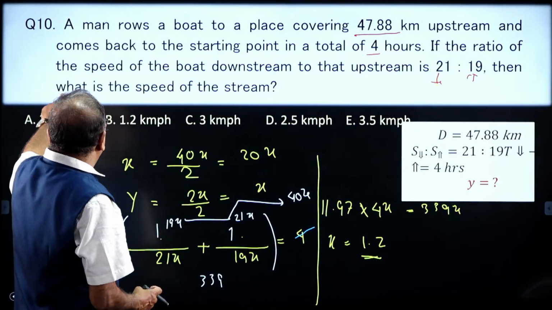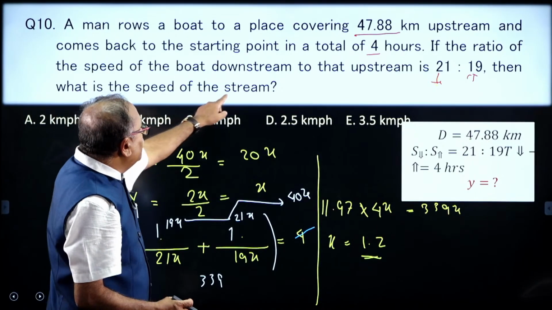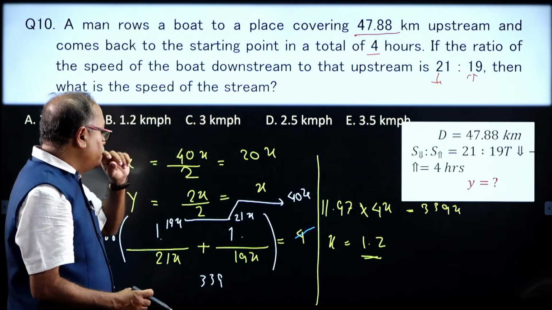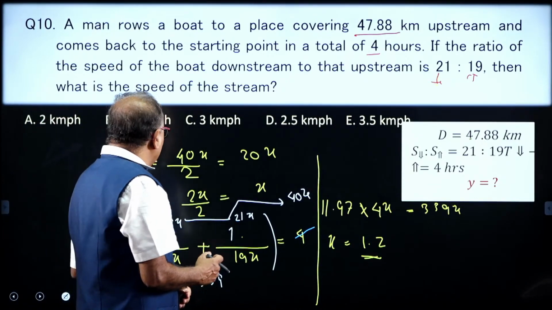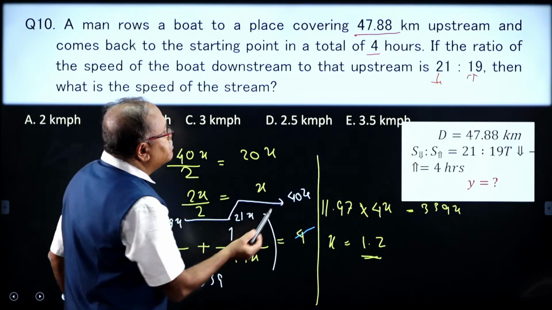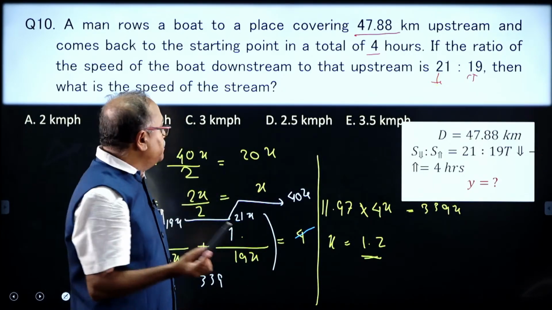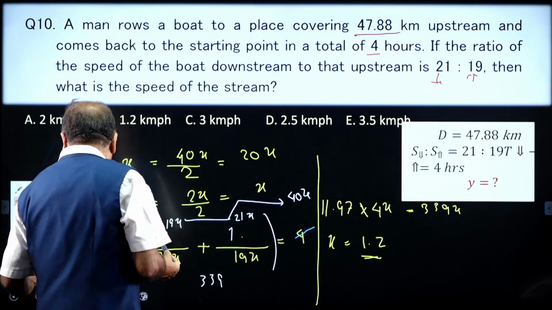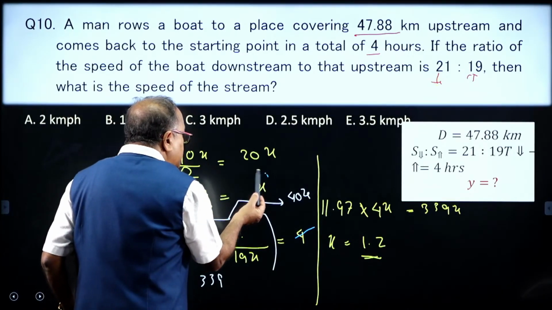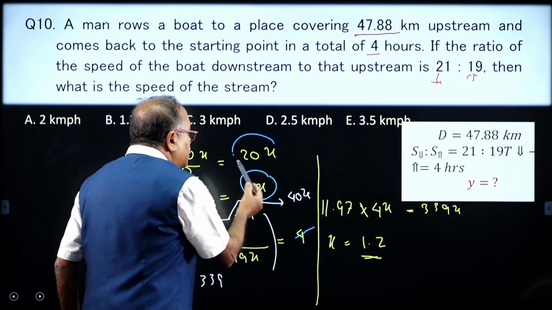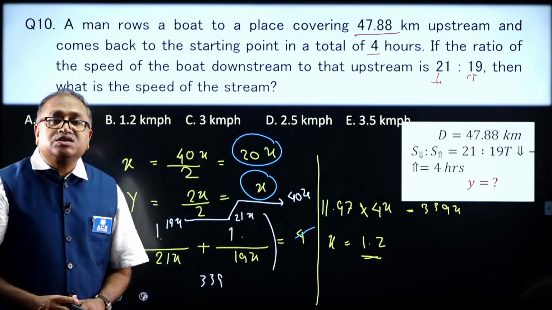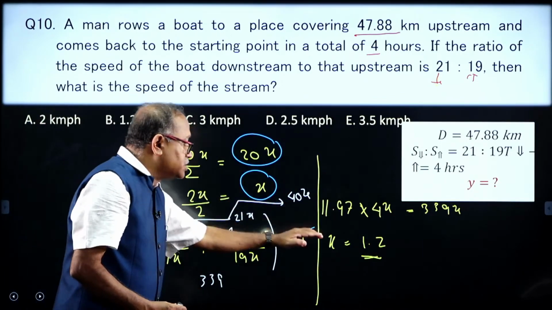So, what is the question asked? What is the speed of the stream? The speed of the stream is x, the speed of the boat is 20x. So I need the speed of the stream, which is x, which is 1.2.